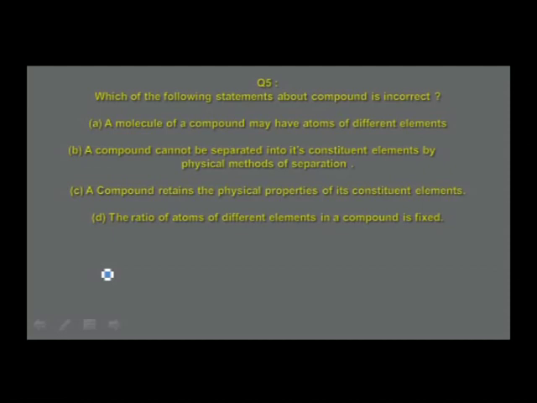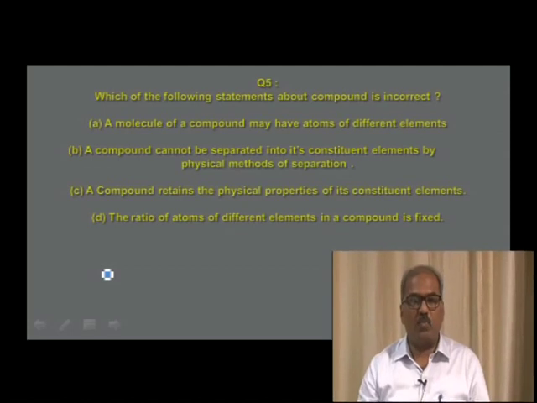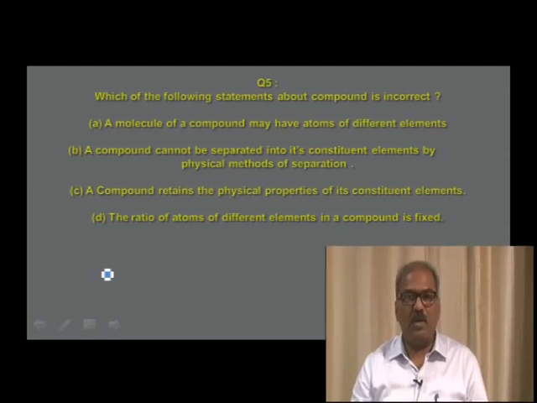Options A, B and D are found to be the properties of the compound, whereas option C, if you look at it very carefully, a compound retains the physical properties of its constituent elements, is absolutely wrong. Atoms of elements will lose their properties when a compound is formed. For example, hydrogen is inflammable, oxygen is a good supporter of combustion, whereas water, which is formed by the combination of hydrogen and oxygen, is used to extinguish the fire.